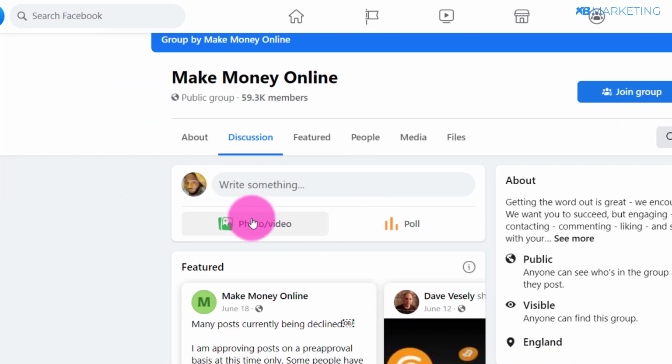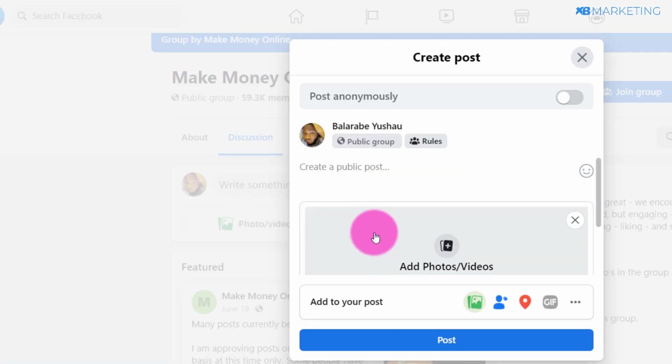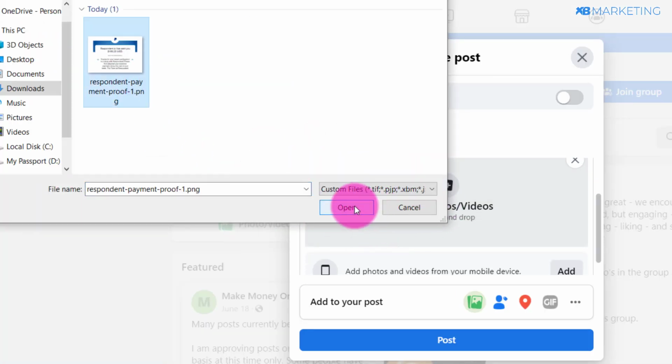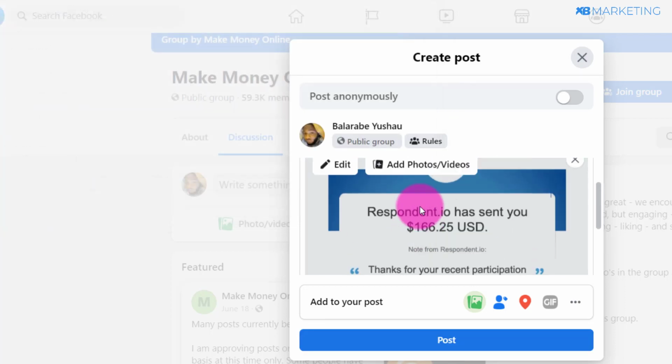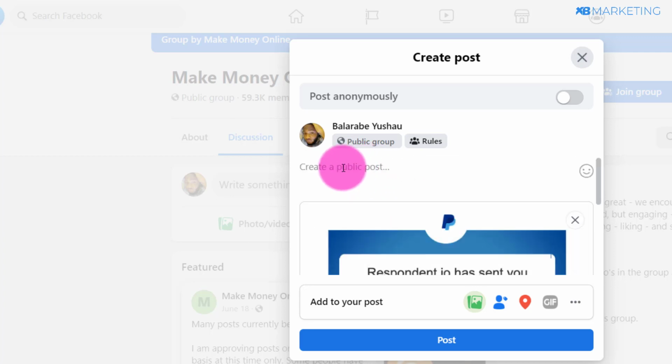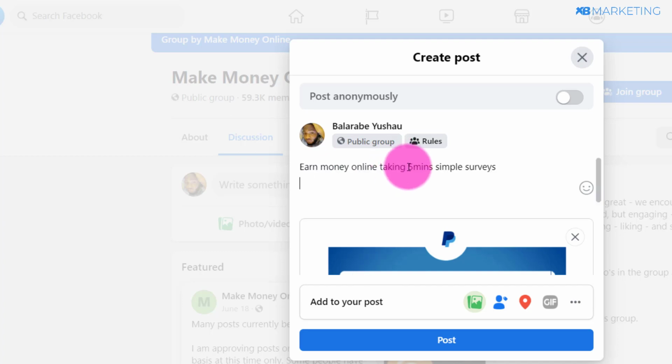All you just need to do is create a post that looks like this. So all you just need to do is share an image of a payment proof from Respondent, something like this one right here. As you can see, Respondent sent $166 to this person right here. So basically you can just type in a text as simple as this: earn money online taking 5-minute simple surveys.